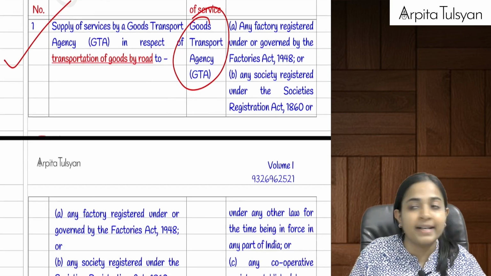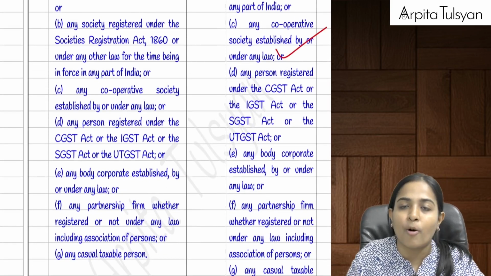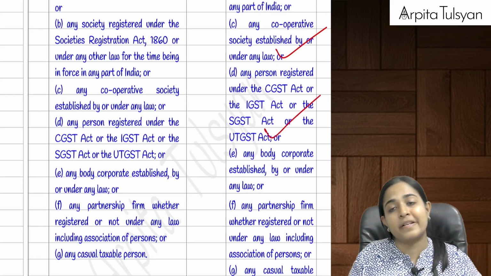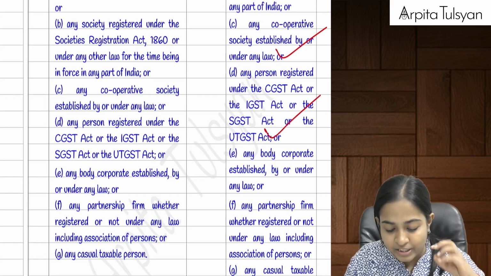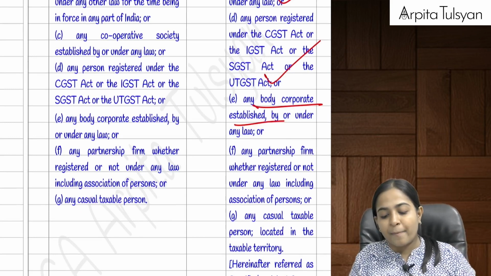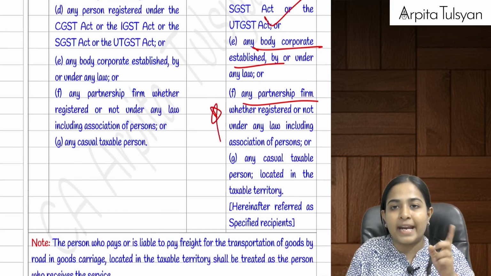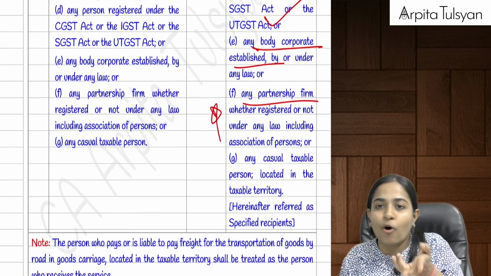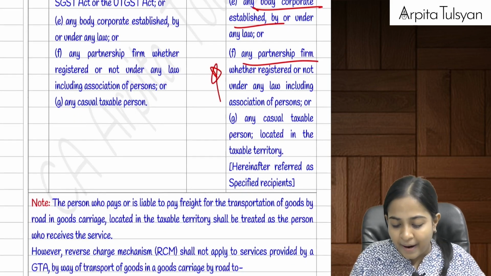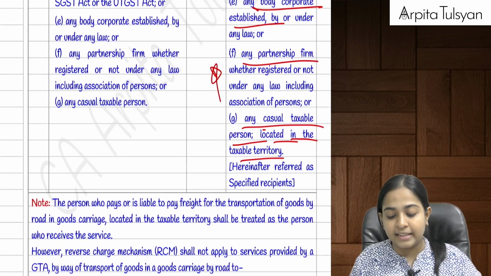Service has been provided to a registered factory, or to any society registered under these laws, or to any cooperative society registered under this law, or any person registered under CGST, SGST, UTGST or the IGST law, or any body corporate which is established, or any partnership firm. This point is important: any partnership firm, whether it is registered or not, because it is not mandatory for a partnership firm to get registered. Or any casual taxable person located in the taxable territory.